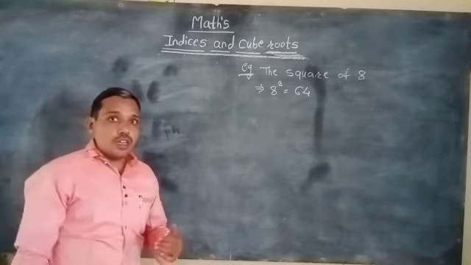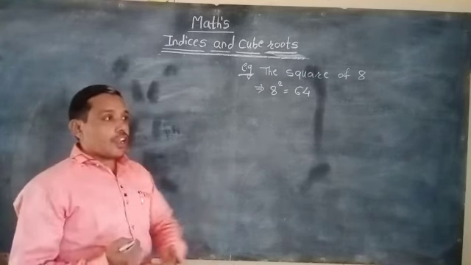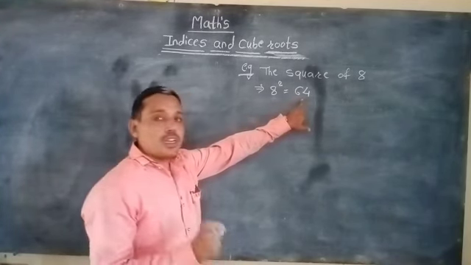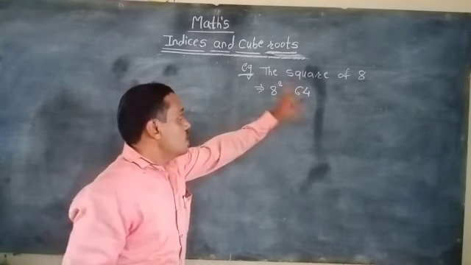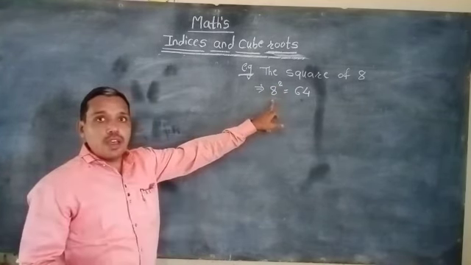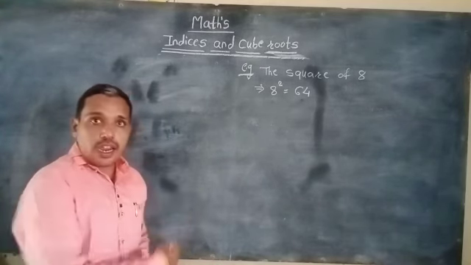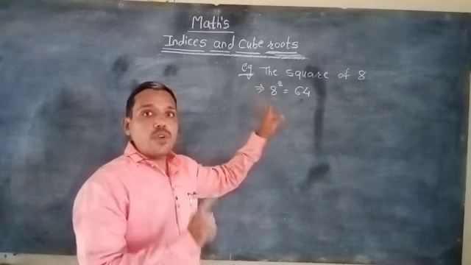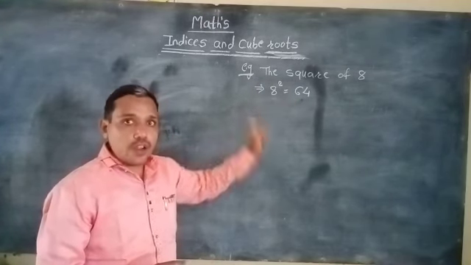Now we concentrate only on the 64. We know that 64 is the square of 8, and if we reconvert it, we can write that 8 is the square root of 64.